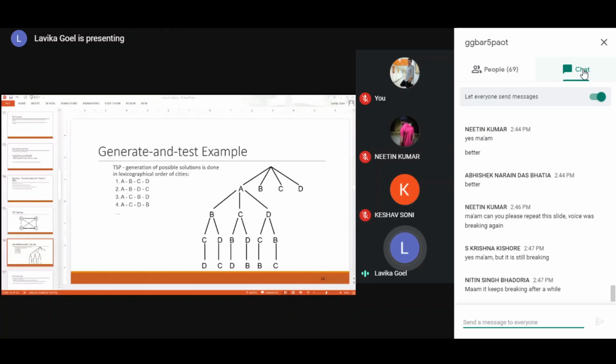From A you generate B, C or D. Then from B you generate C, then from C you generate D, so that is A, B, C, D. Then from A if you generate C, the paths will be A, C and the other, and from A if you generate D, paths could be A, D and the other path could be A, D, B, C.